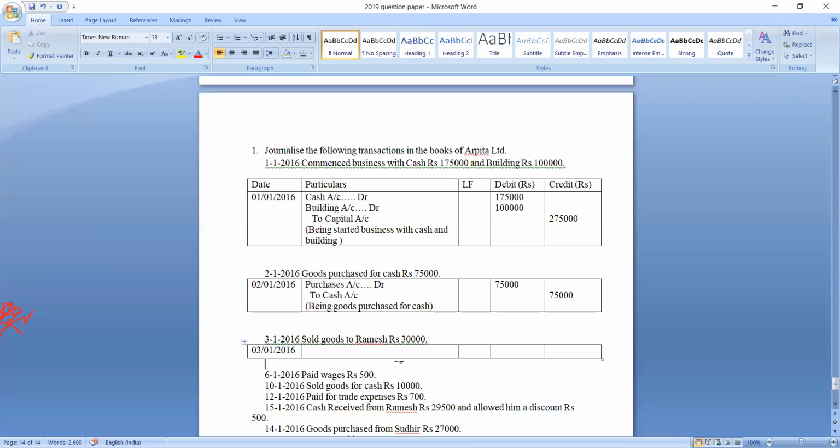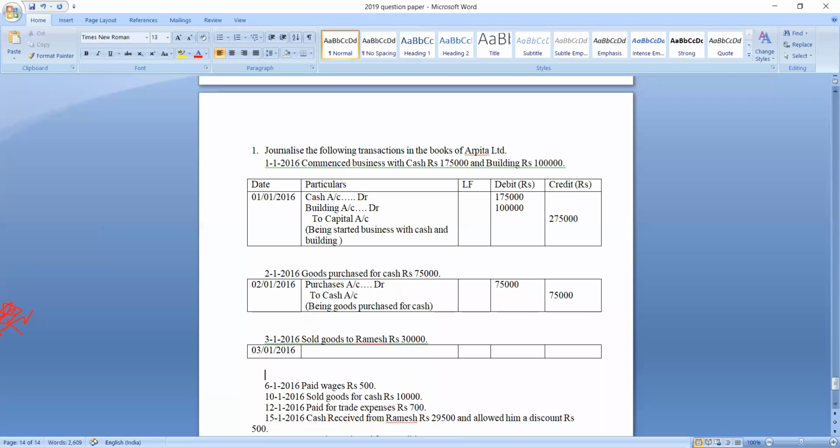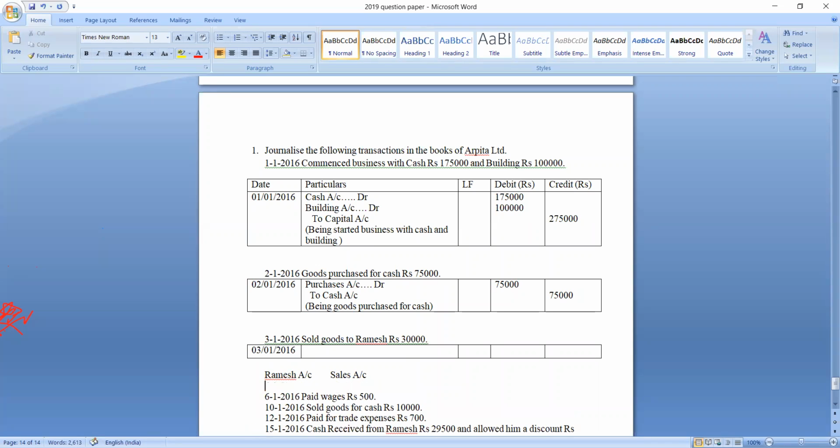When the name of the person comes in a transaction, at that time we should clarify whether it is a cash transaction or a credit transaction. Whenever they give the name of the person in a transaction, and if they have not specified cash, it indicates what kind of transaction? It indicates credit transaction. And in case of credit transaction, person's account is very important. So here two accounts are, one is Ramesh account and another one is sales account. Sold goods always indicates sales account. Purchased goods always indicates purchases account.